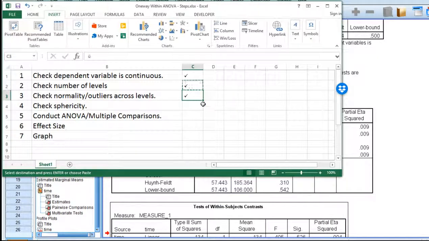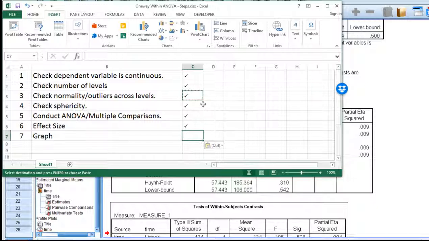So I've checked sphericity, and I've conducted the ANOVA with the multiple comparisons, which were protected Fisher's LSD. I did look at the effect size for the omnibus ANOVA, which was 0.009, very small effect. I would report it anyway in a manuscript or a thesis. You should always report the effect size for an analysis. And if you did the multiple comparisons, you would calculate Hedges' g for each of those comparisons. Of course, I cover Hedges' g in another chapter. I'm not going to redo that here.